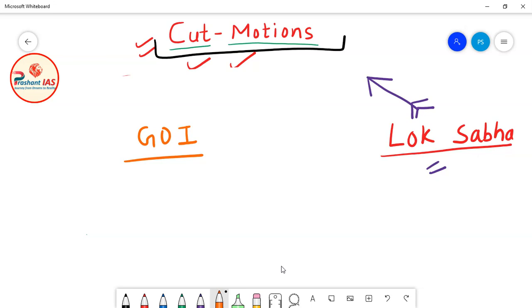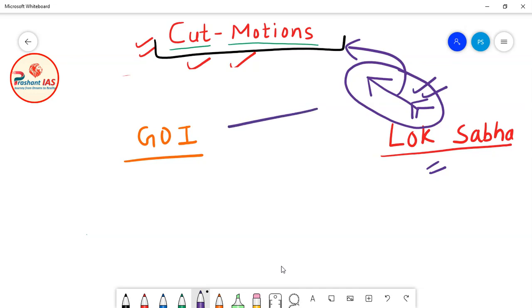Now this weapon is violet color. Let's suppose this is the cut motion. Now let's suppose Lok Sabha comes to know that the government of India is not working correctly. The government is not spending money for the welfare of people, or is spending more money than needed. So now what will Lok Sabha do? Lok Sabha will invoke the weapon known as cut motion, and will use this weapon against the government of India.